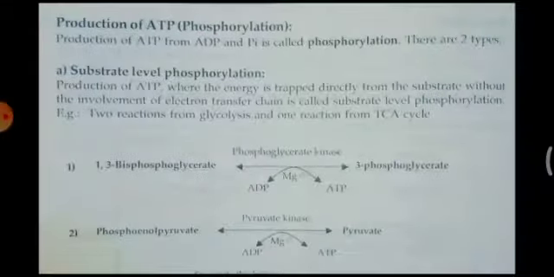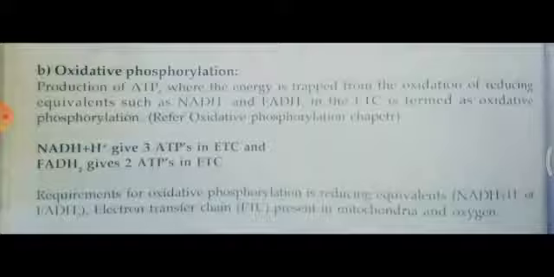Next is oxidative phosphorylation. The production of ATP where the energy is trapped from the oxidation of reducing equivalents such as NADH and FADH in the electron transport chain is termed oxidative phosphorylation. During metabolic reactions, whenever a pathway or cycle takes place, NADH or FADH produced in any step are an indirect form of energy, and they have to be converted to ATP, which occurs in the electron transport chain. Whenever NADH or FADH enters the electron transport chain, they are converted to the energy molecule, that is ATP.